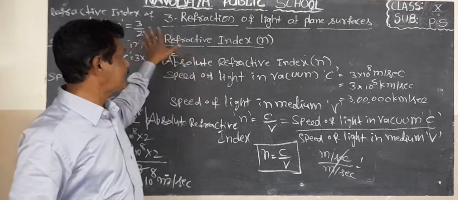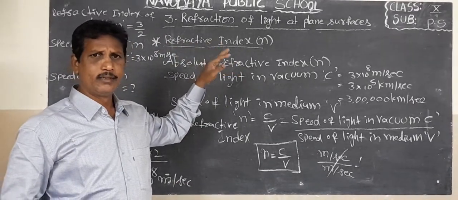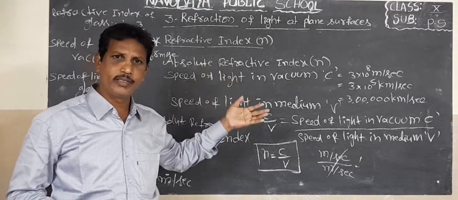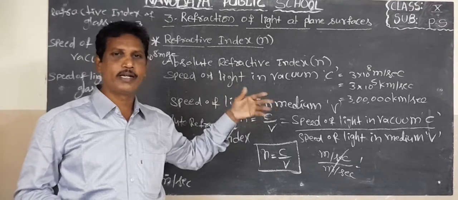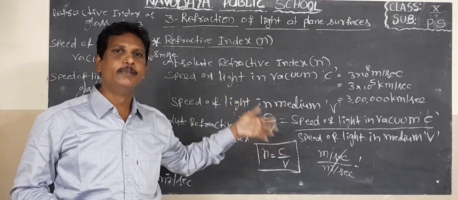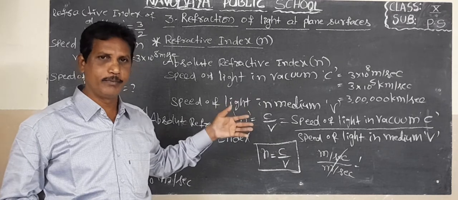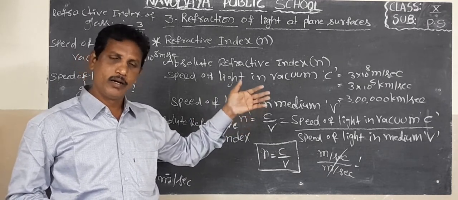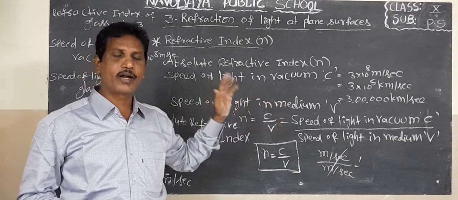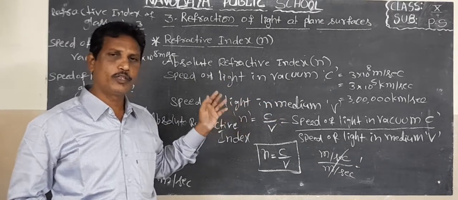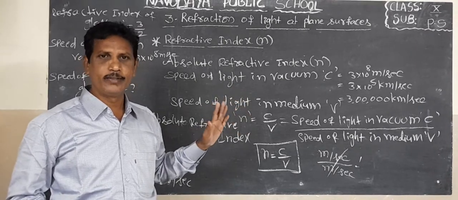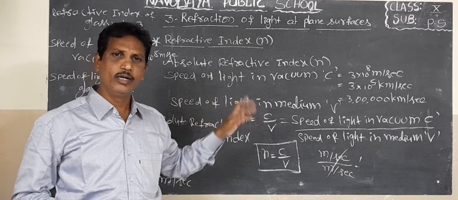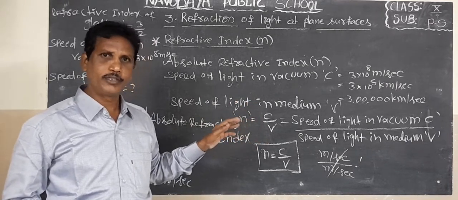Okay. This is the refractive index. What is meant by refractive index or absolute refractive index? The ratio between the speed of light in vacuum to the speed of light in medium. Speed of light in vacuum is denoted by capital C, speed of light in medium by small v, refractive index by small n. Therefore, small n equal to C by V. That is the refractive index or absolute refractive index.